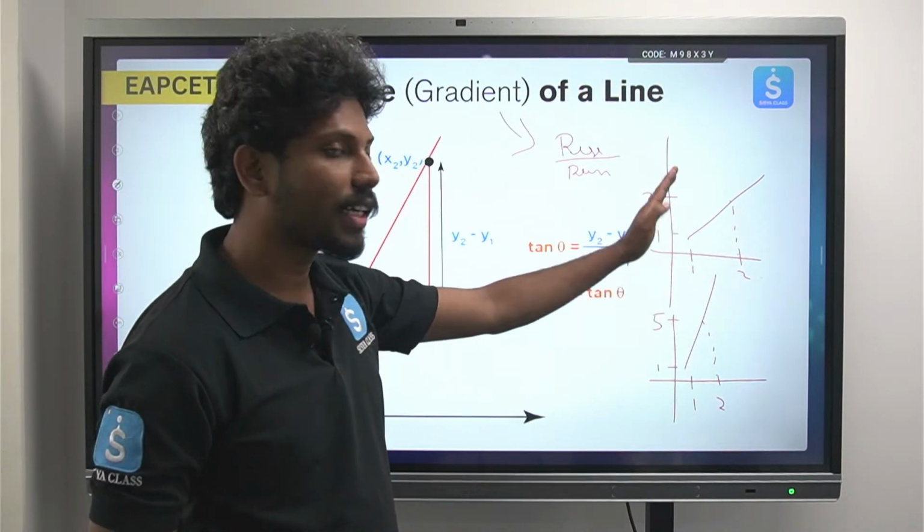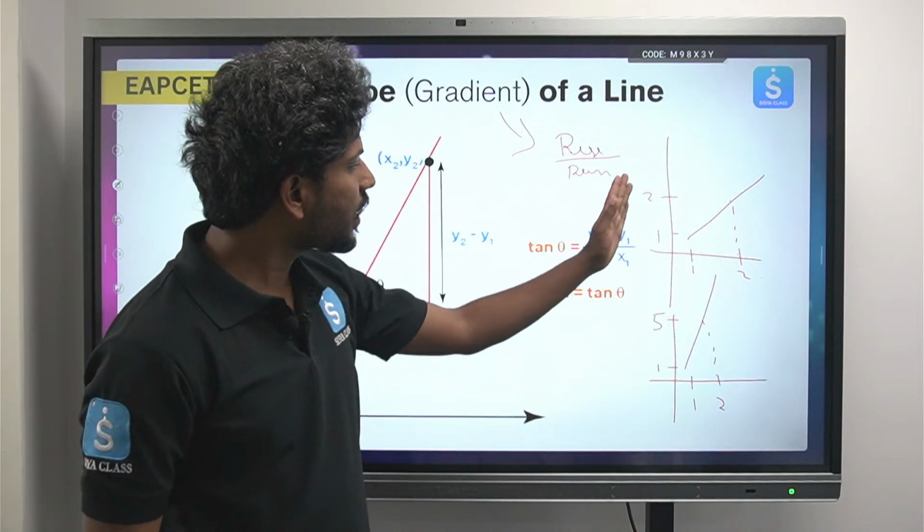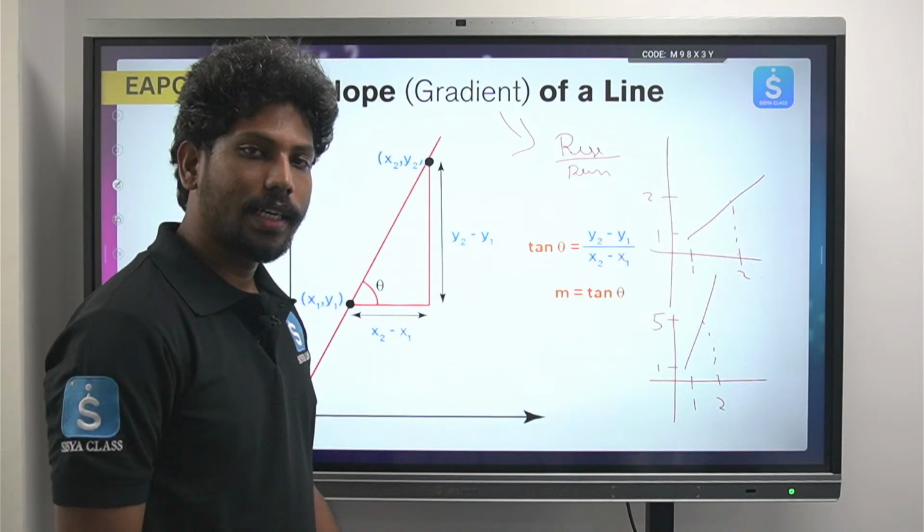So ఇలా there is a transformation. So the ratio of rise by run, okay, change in y by change in x is nothing but tan theta.